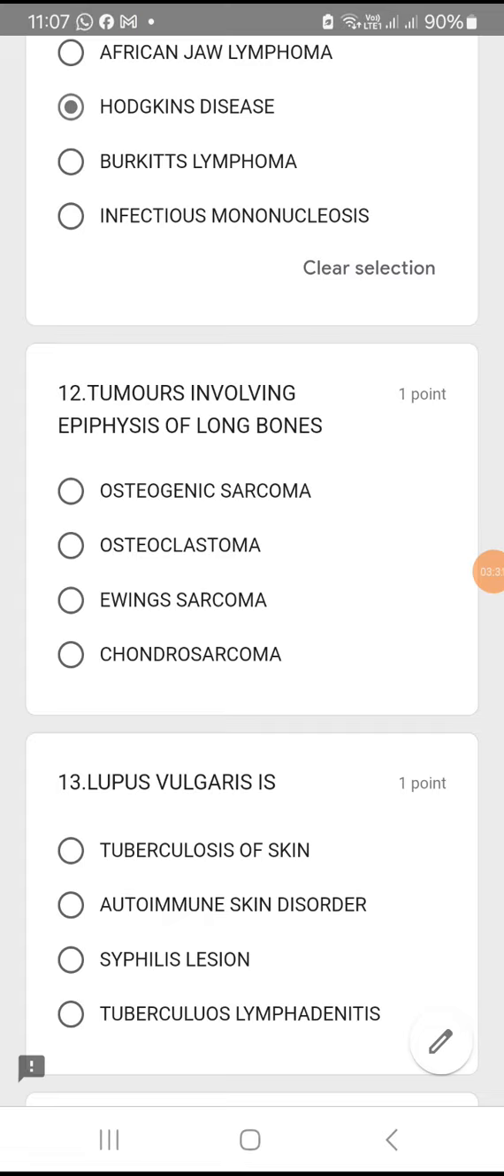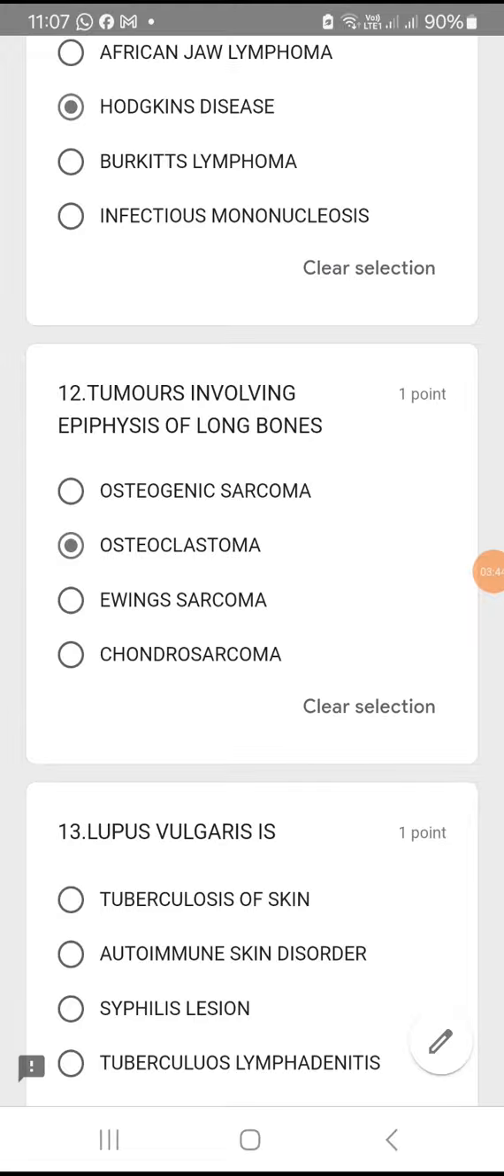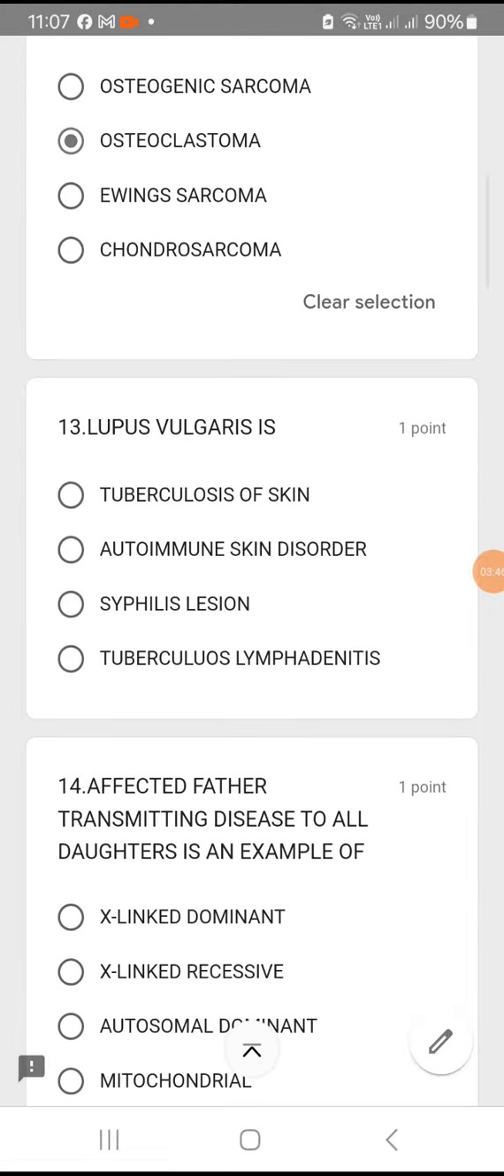Question number 12, tumors involving epiphysis of long bones. Okay, so here clearly it is mentioned epiphysis. Epiphysis of long bones. Osteogenic sarcoma or clastoma or Ewing sarcoma or chondrosarcoma. So the right answer is clastoma, osteoclastoma. Epiphysis of long bones, we see osteoclastoma.